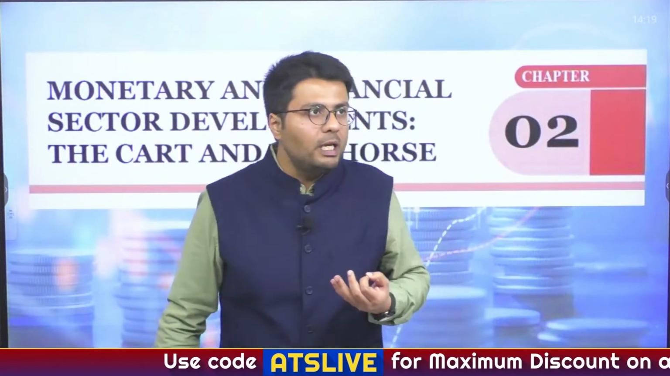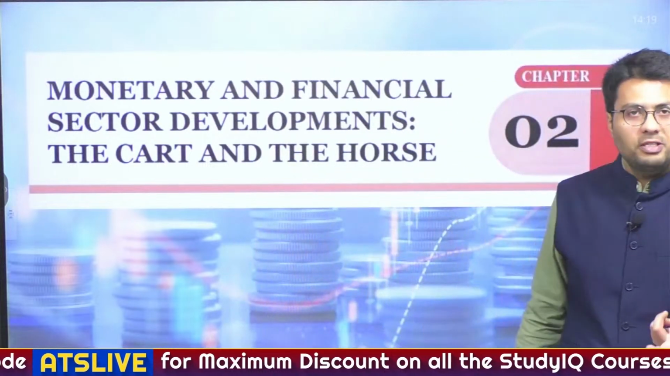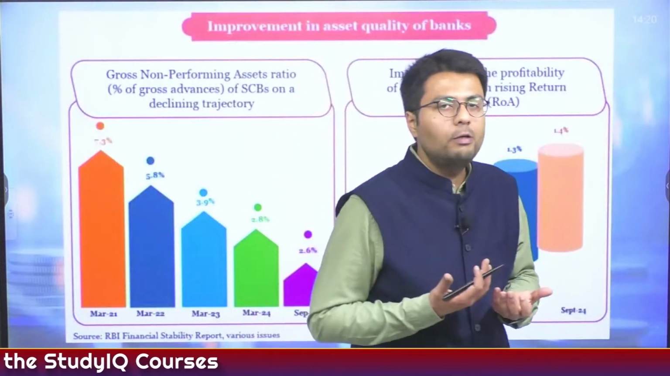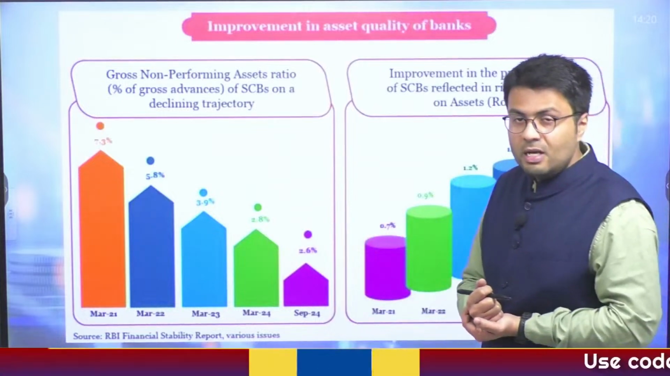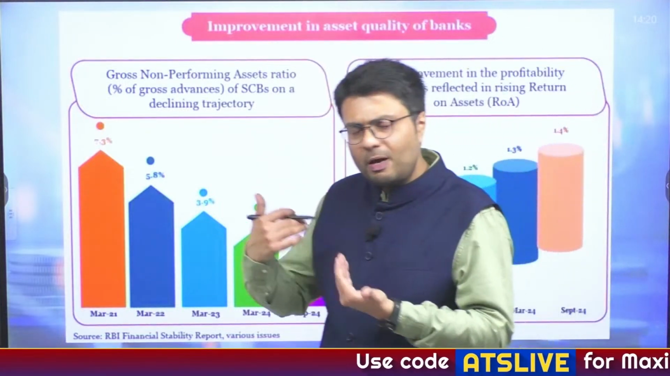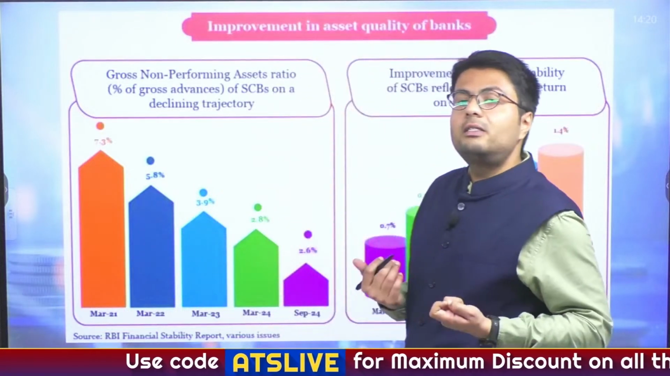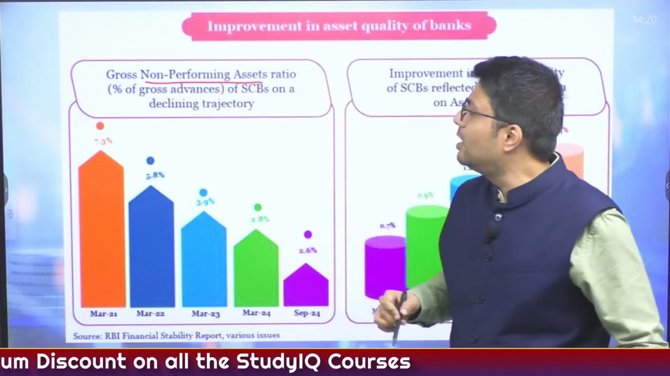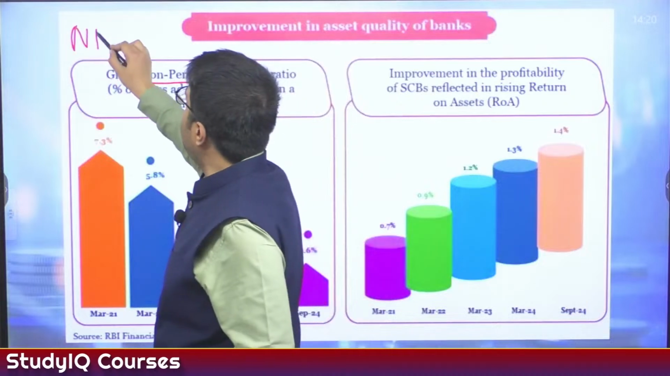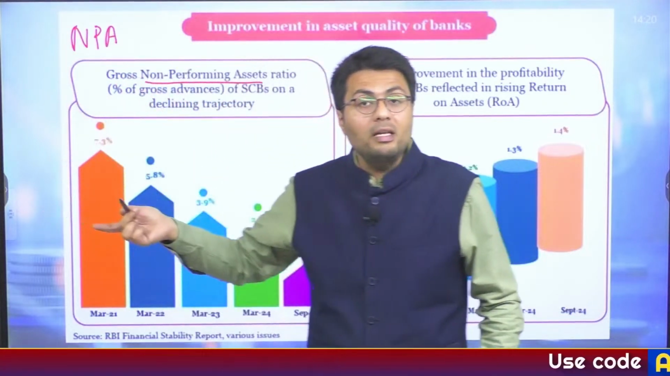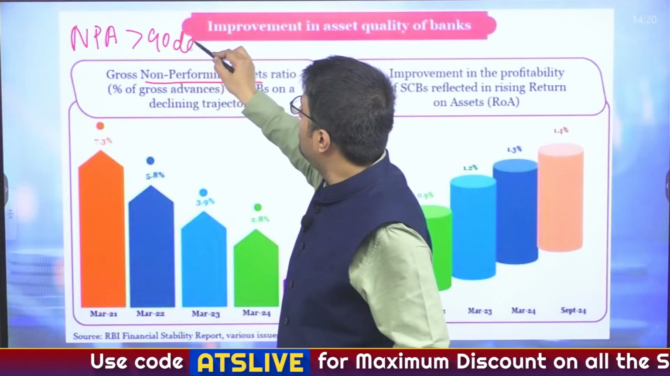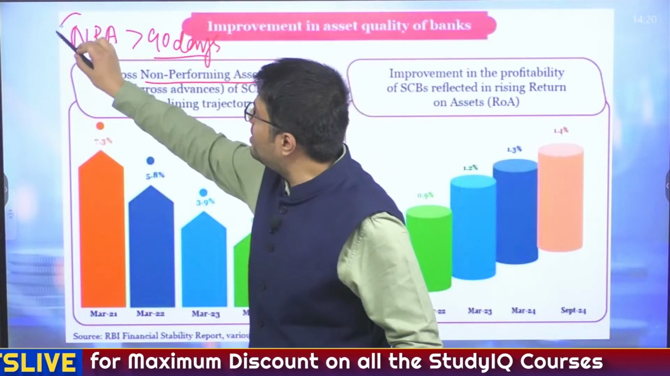Now let us move to the next chapter, which deals with monetary and fiscal, or rather financial sector development. This chapter starts with the fact that India's financial sector, particularly represented by scheduled commercial banks, has much better financial health as compared to the past decade. The most important factor that highlights the good health of India's banks is the reduction in non-performing assets. Now you understood what non-performing assets are. These are loans given by banks where the interest or the principal amount is not paid for more than 90 days, and these loans are categorized as non-performing assets.